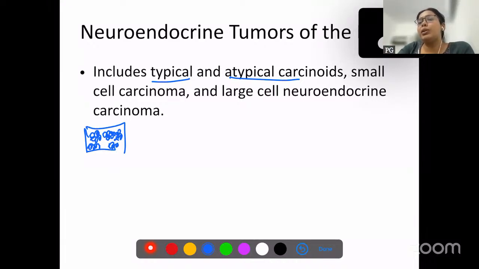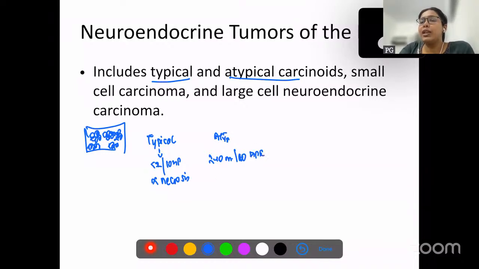Carcinoids can be typical and atypical. Typical carcinoids are less aggressive. They have less than 2 mitosis per 10 high power fields and no necrosis. Atypical carcinoids have 2 to 10 mitosis per 10 high power fields, and they have necrosis.